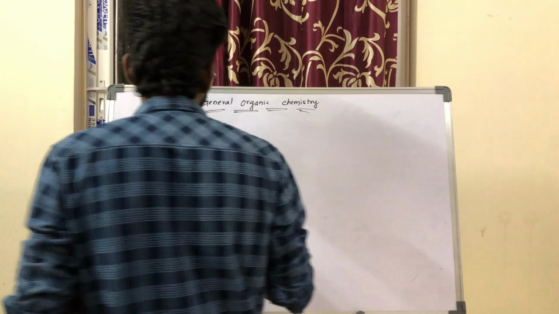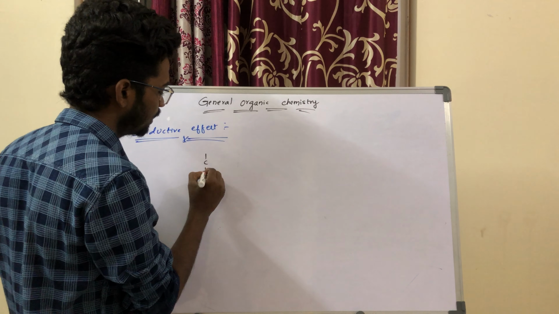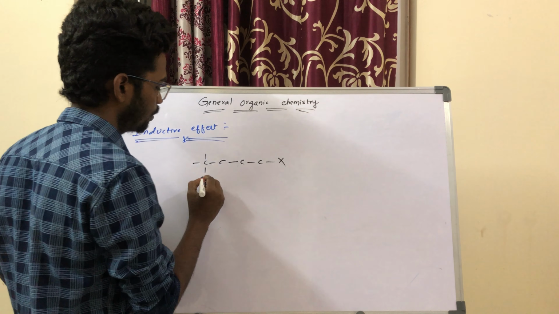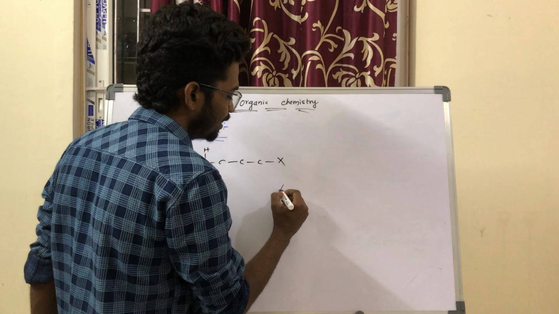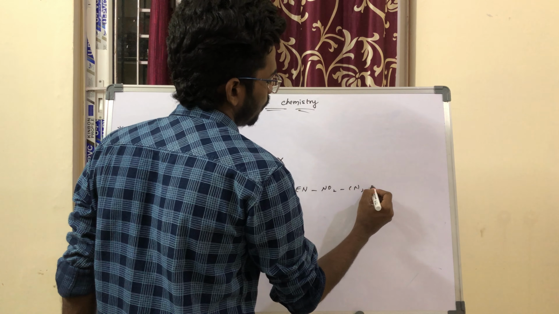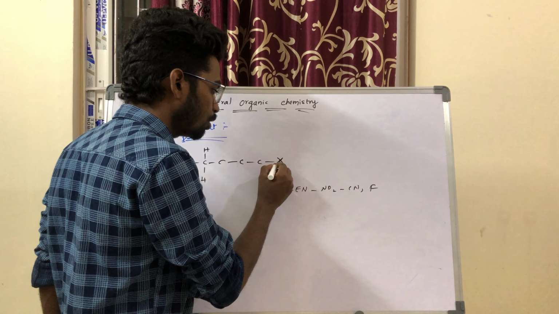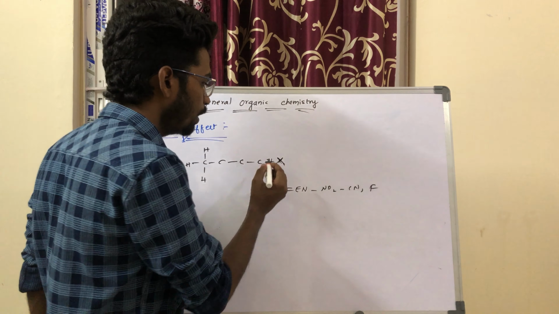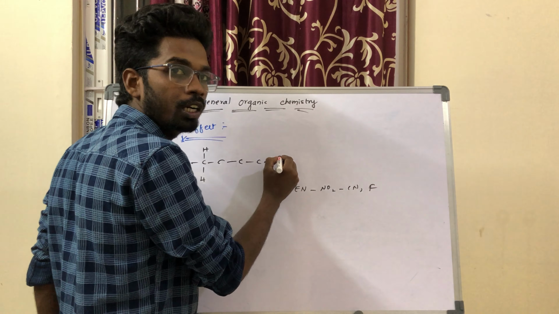See here, inductive effect. What is the inductive effect? Let me give you examples so that you can understand. Here carbon, carbon, carbon, and here X. These are all considered as hydrogens. So when X is a more electronegative atom like NO2 or CN or fluorine, here we have a covalent bond, right? This covalent bond, with the more electronegative atom, is going to pull the electrons towards the more electronegative atom.